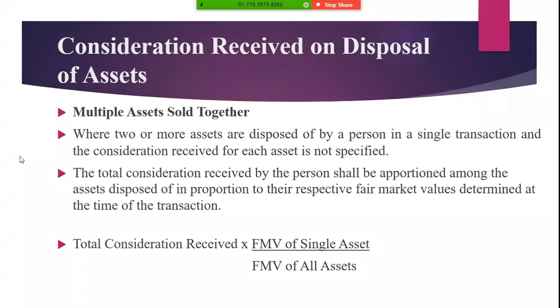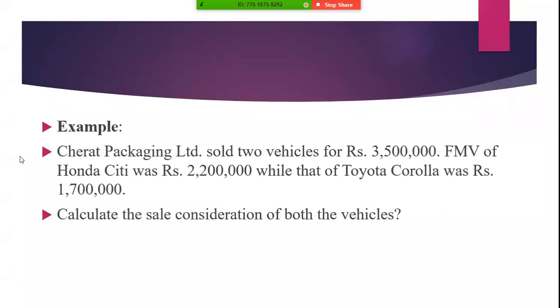For the computation of the single asset, we use the formula: total consideration received multiplied by the fair market value of the single asset, divided by the fair market value of all assets. Next slide. For this concept, we'll discuss an example.